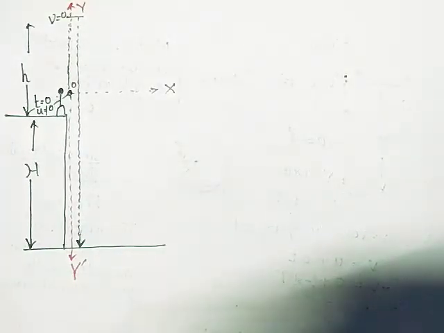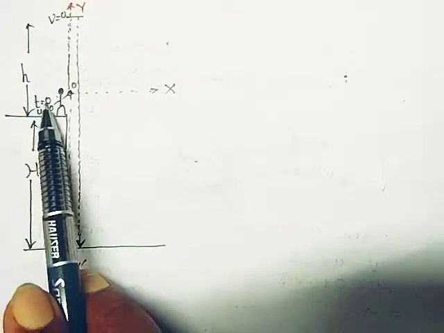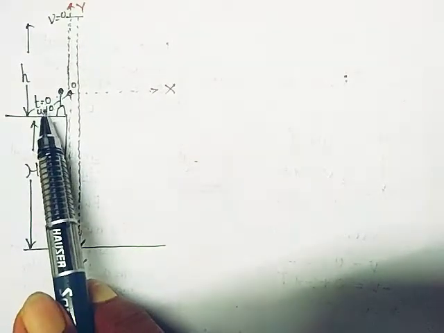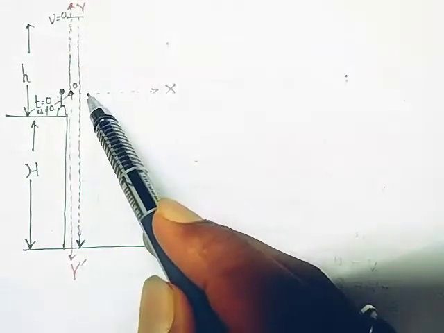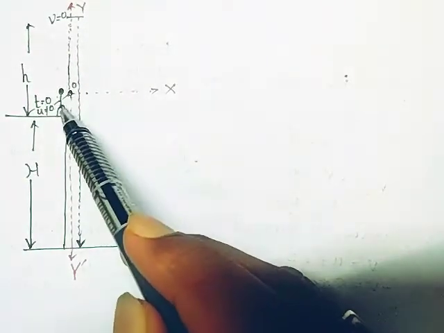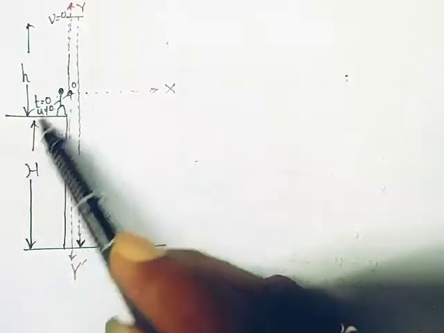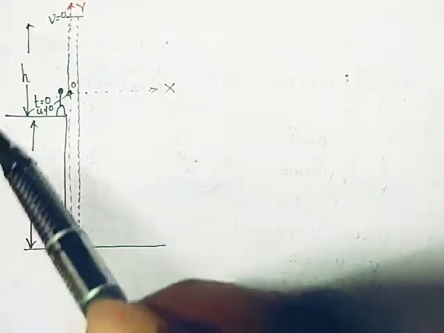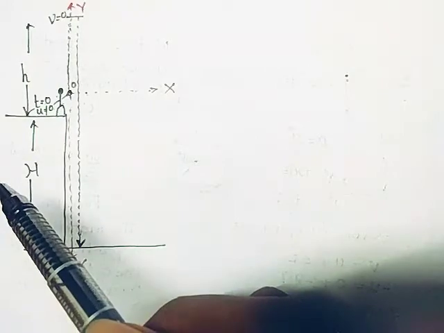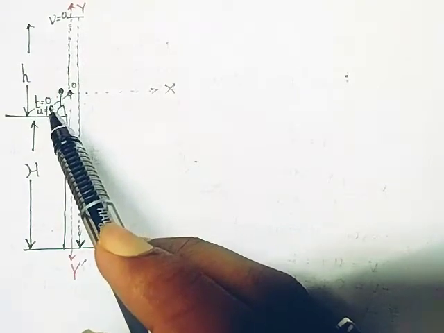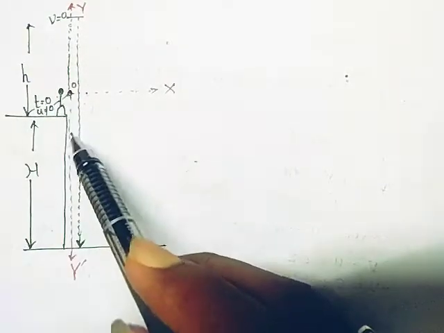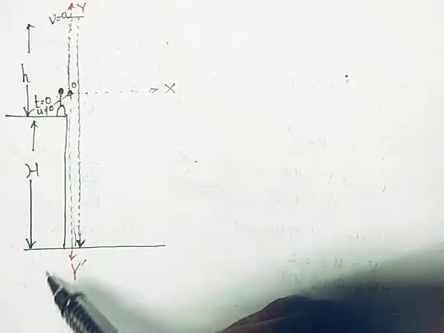So if I tell the total story in full, at t equal to 0 he is throwing this ball with a velocity. After a time t1 it will reach here, and after a time t2 it will reach here, and at that time the velocity of catching this ball is the same as the velocity of throwing. Now if he somehow misses this ball, or if he just releases this ball so that it falls down.